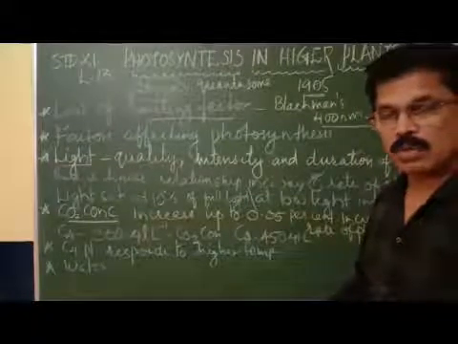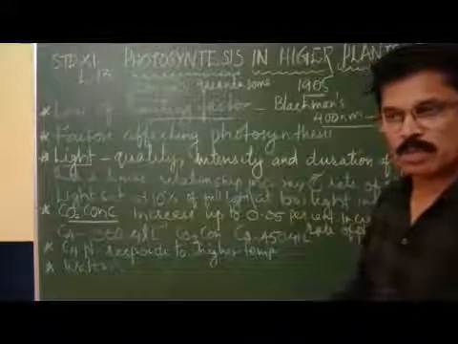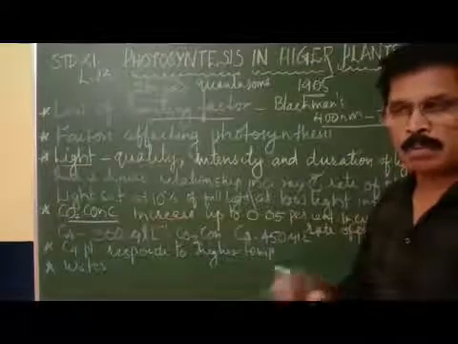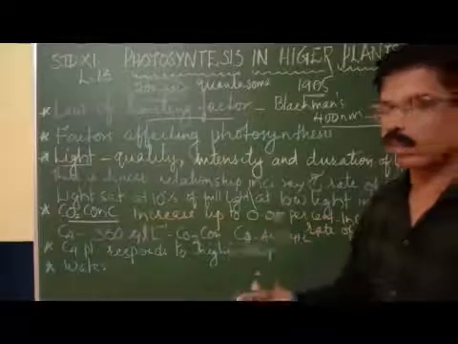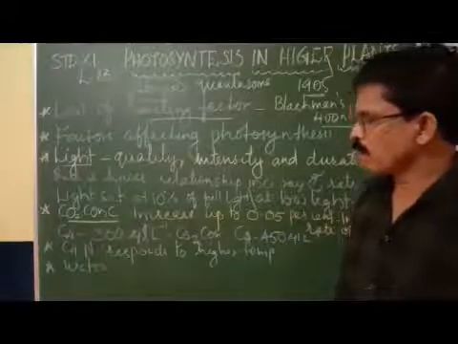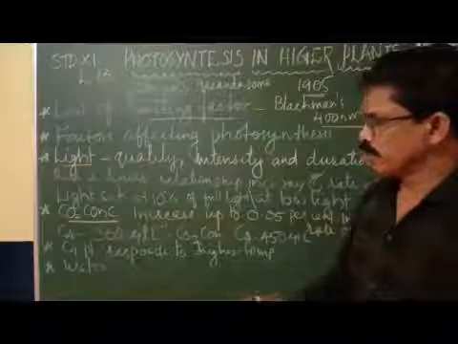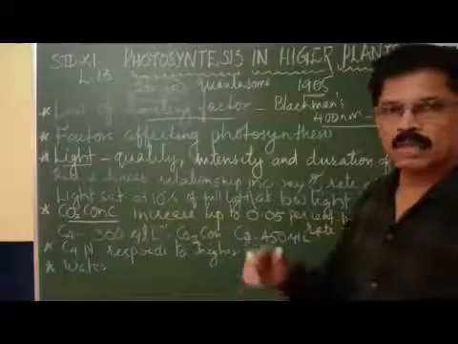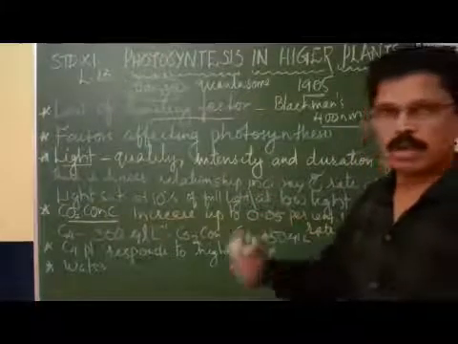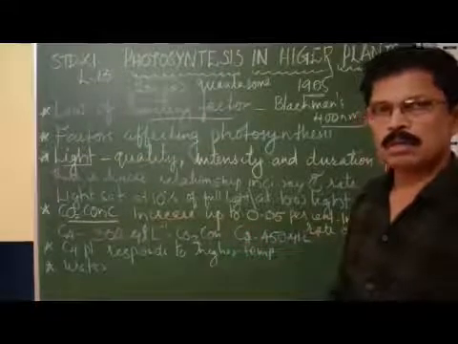Saturation level for carbon dioxide means the maximum amount of carbon dioxide that can be used by the plants for a maximum, optimal rate of photosynthesis. So that carbon dioxide concentration is low. The C4 plants need a lower carbon dioxide level to reach the saturation level of photosynthesis.